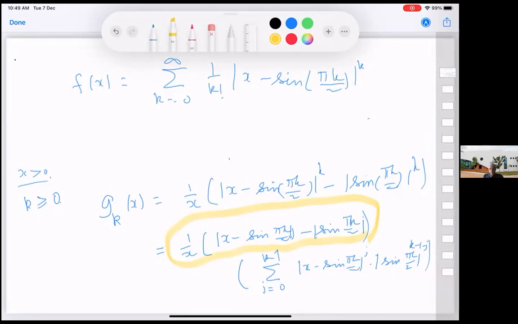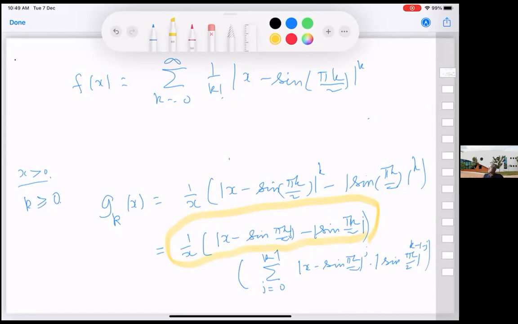So when sin(pi k by 2) is 0, that means k is a multiple of 2.